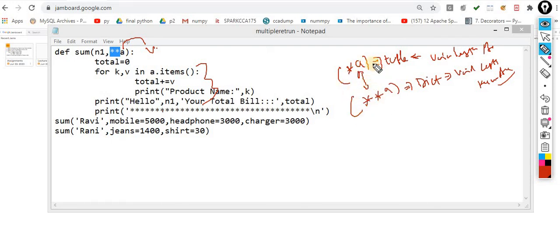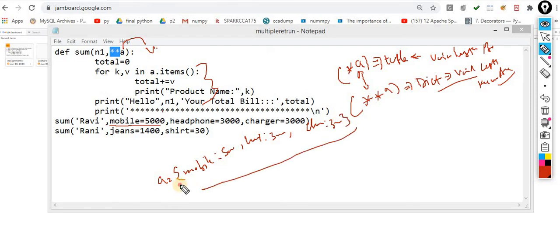So these are 2 different concepts, and these are called arguments inside Python. One type is the variable length argument, and this is the other type, the variable length keyword argument. Here it automatically becomes a dictionary. If I treat it like this, now A becomes mobile colon 5000, headphone colon 3000, charger colon 3000, something like this.